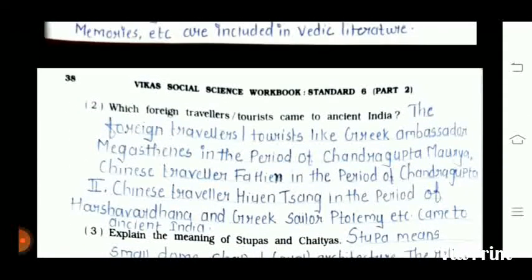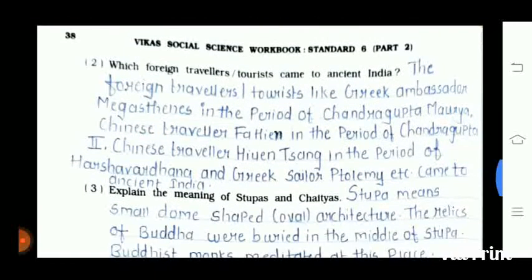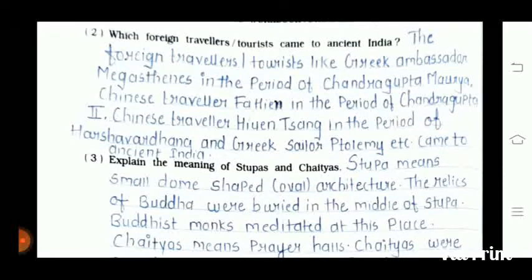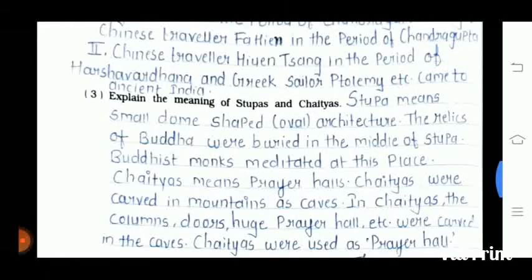Next page. Question number 2 is which foreign travelers, tourists came to ancient India. Foreign travelers like the Greek ambassador Megasthenes in the period of Chandragupta Maurya, the Chinese traveler Fa-Hien in the period of Chandragupta, the Chinese traveler Hiuen Tsang in the period of Harshvardhana and the Greek sailor Ptolemy, etc. came to ancient India.